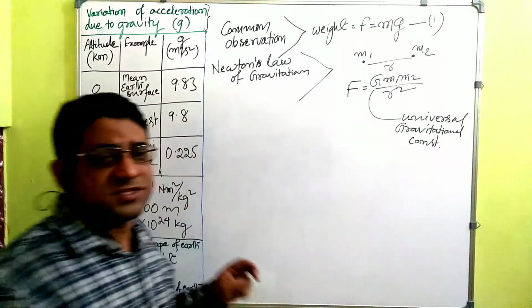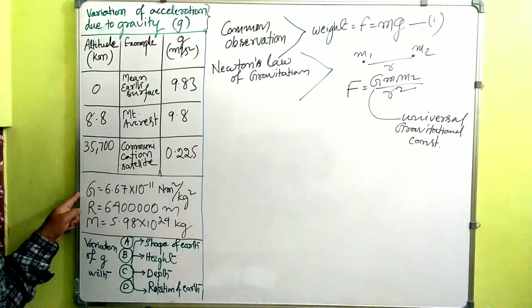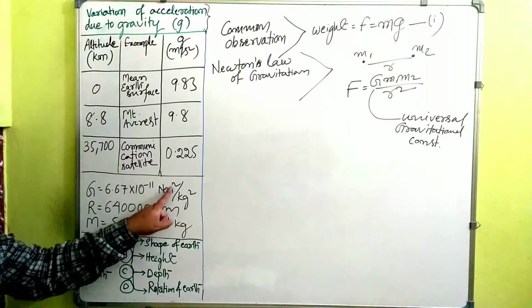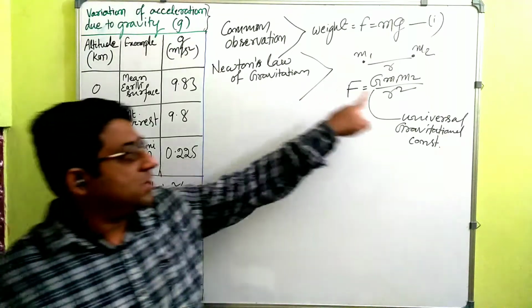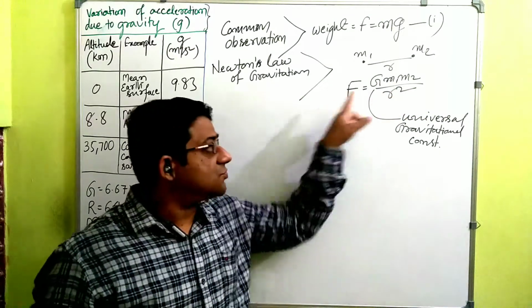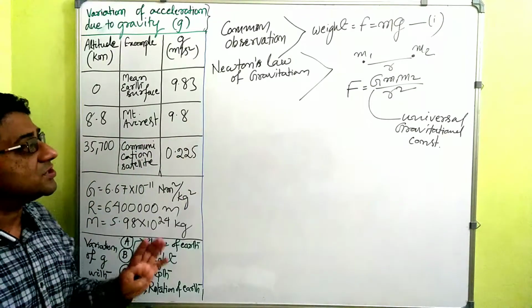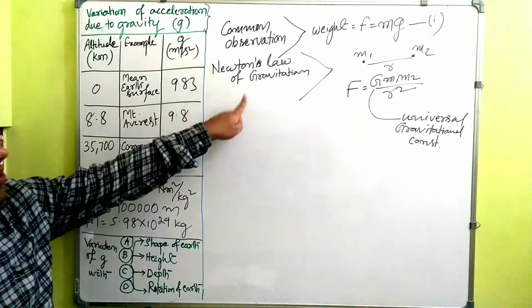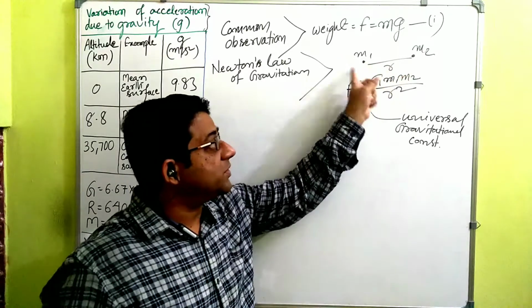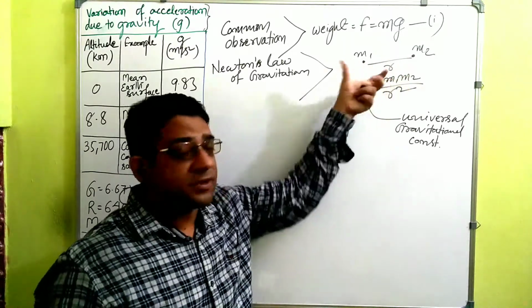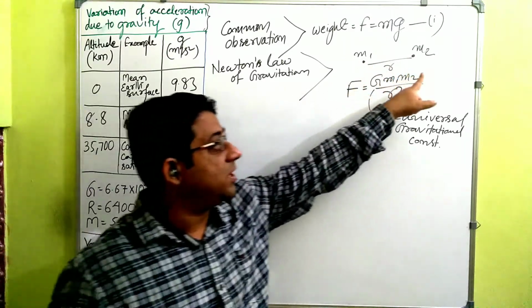It's universal because it has the same value everywhere, 6.67 into 10 to the minus 11 Newton meter square per kg square. We are not going into unit dimension and all those things. According to Newton's law of gravitation, the attractive force between two masses m1 and m2 separated by a distance r is given by G m1 m2 by r square.